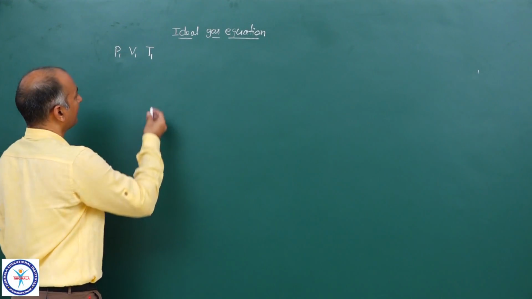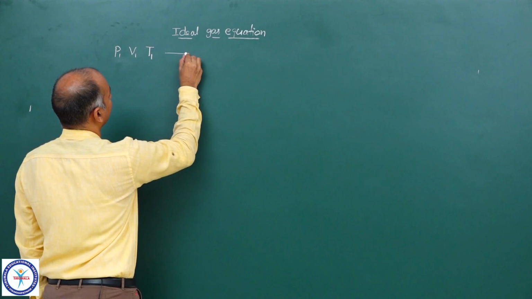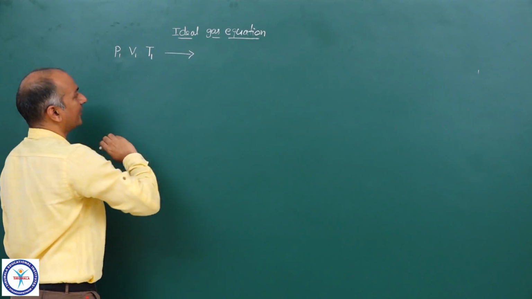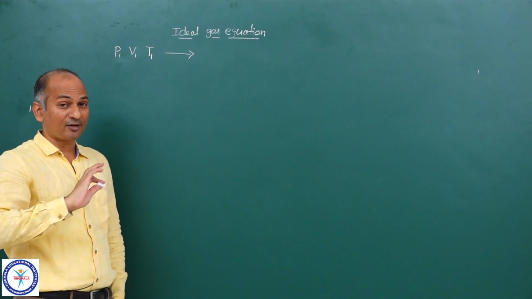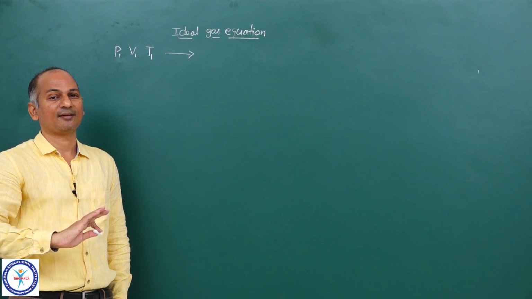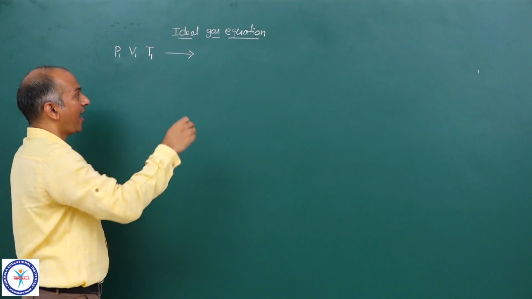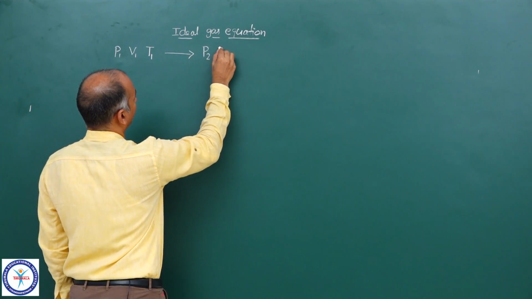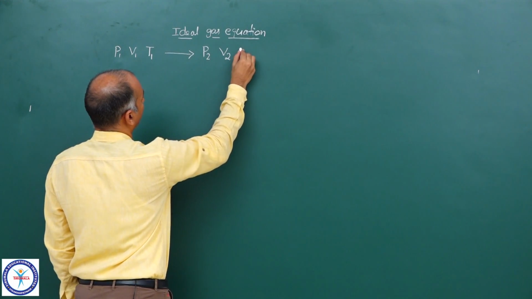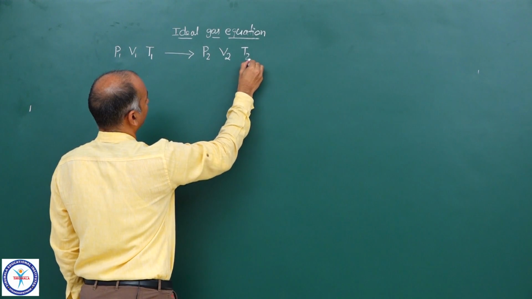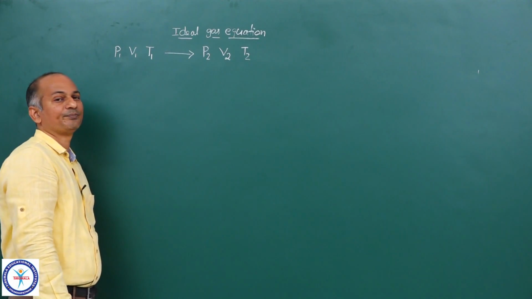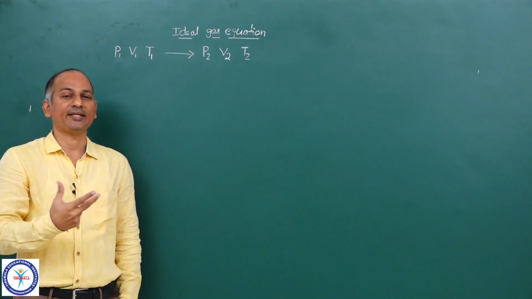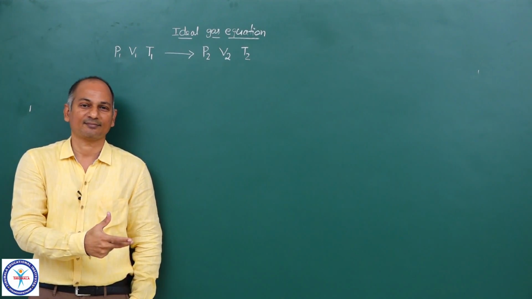Now I am changing the state of that gas, initial state into final state. And in the final state, the pressure is P2, the volume is V2, and the temperature is T2. So change of state, initial state to final state.